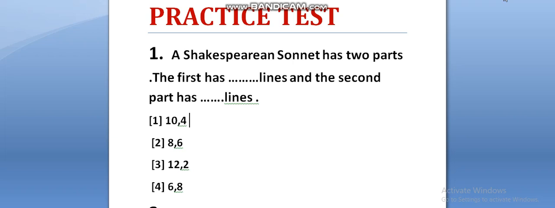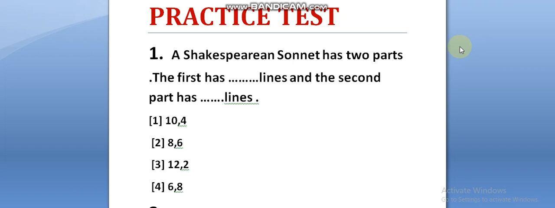This class is based on the sonnet or ode practice test. A very important test is conducted here. Once you watch or listen once or twice, I will give a few minutes of time. Next, I will say the answer.